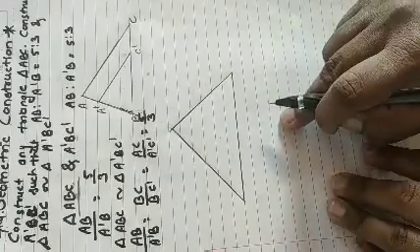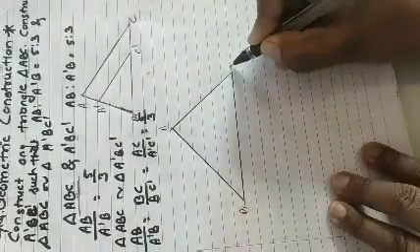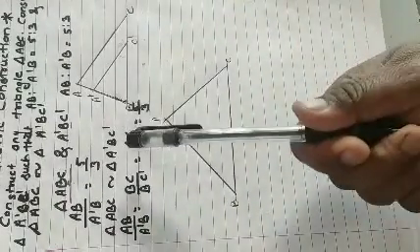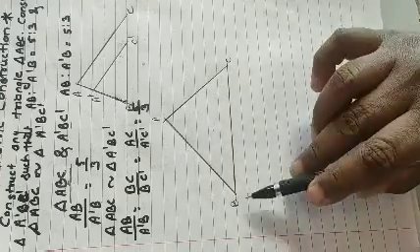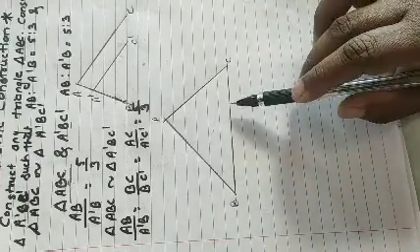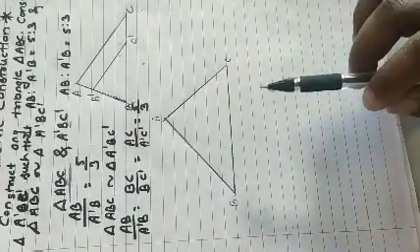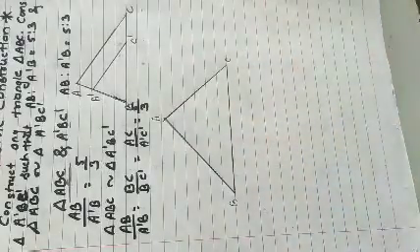So here is my triangle ABC, and this is my C point. Now I have to draw which triangle? A dash, B, C dash. So for that we have to divide this BC first of all into 5 equal parts, and from that we have to take the third point as C dash, because A dash C dash is equal to 3.